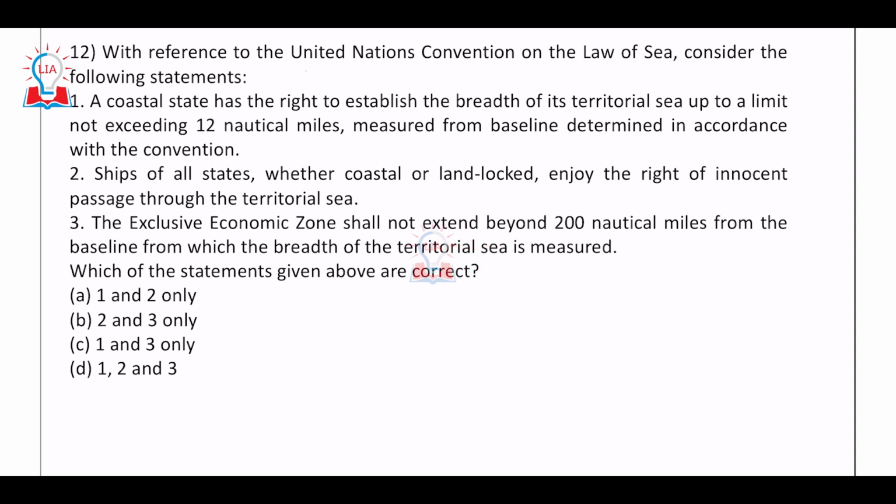This question is related to the United Nations Convention on the Law of the Sea, right? So consider the following statement: a coastal state has the right to establish the breadth of its territorial sea up to a limit not exceeding 12 nautical miles, measured from the baseline determined in accordance with the convention. So this is absolutely right.